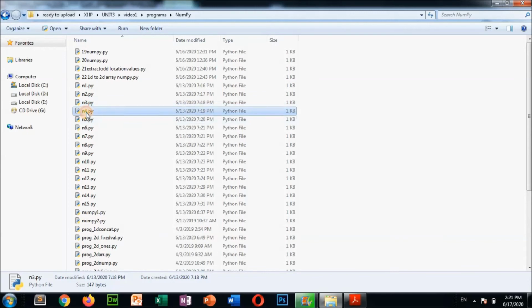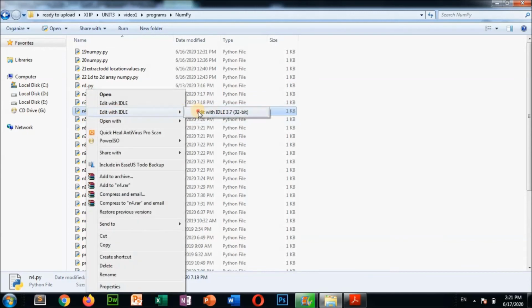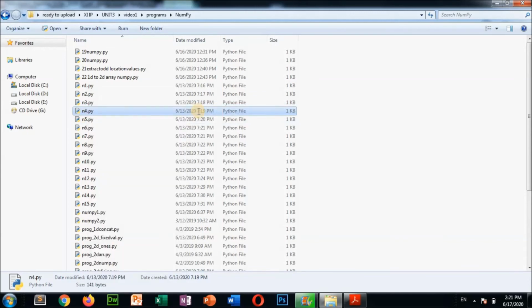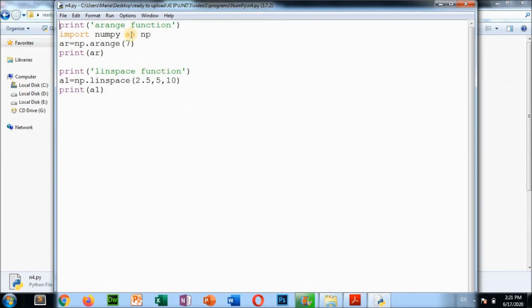Number 4. Here see, arange function. Import NumPy as np, np.arange(7). That means it will display the numbers from 0 to 6. Already we have done, so it will display 0 to 6. Linspace function. So np.linspace, one another function is there. Here it will give the values 2.5 to 5. Starting value is 2.5 and ending value is 5. Okay, 2.5 to 5, but 10 numbers have to come.